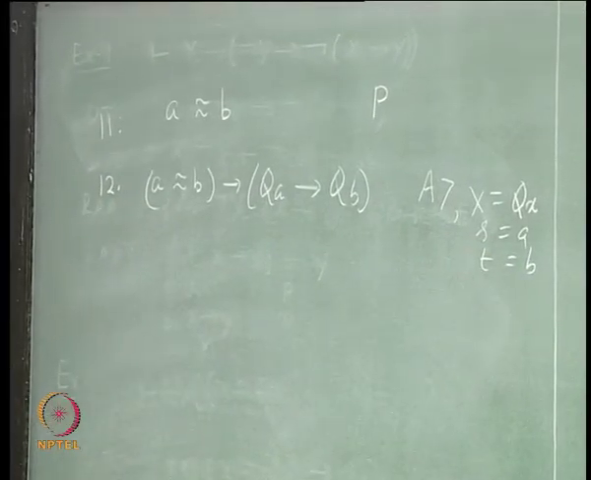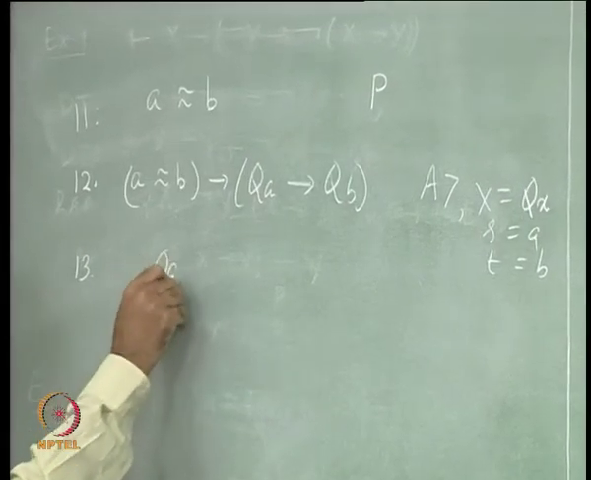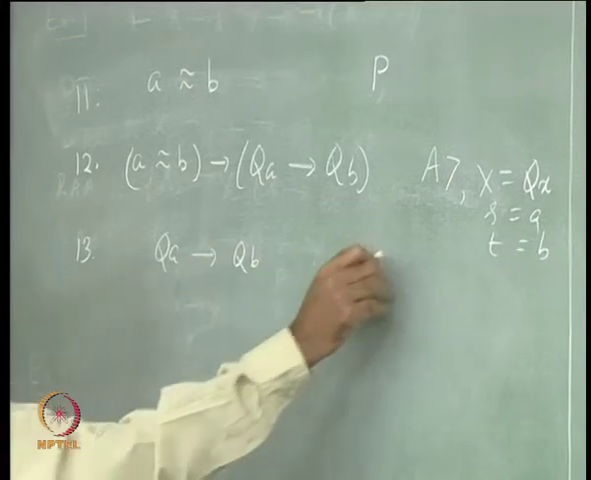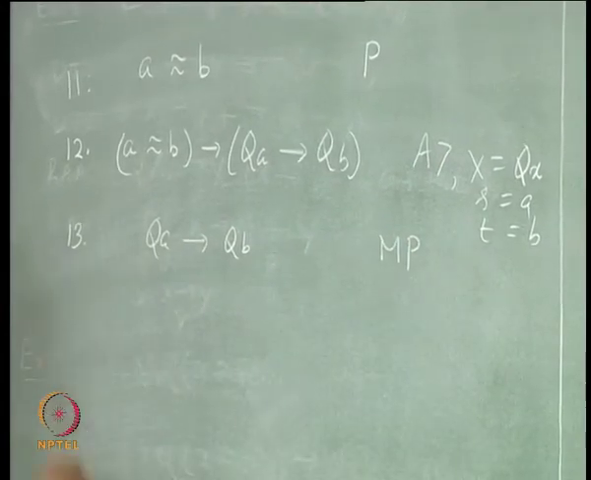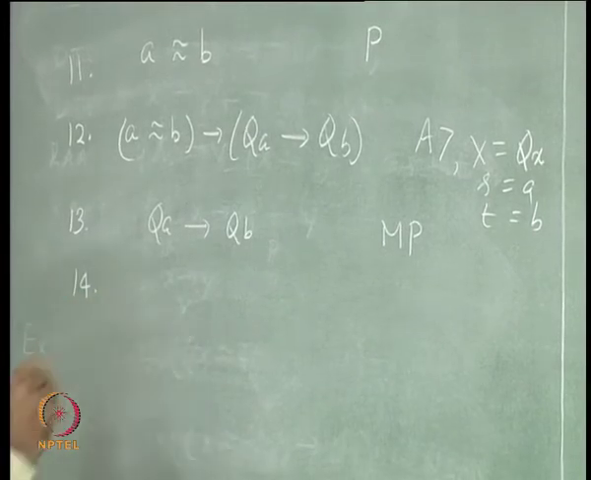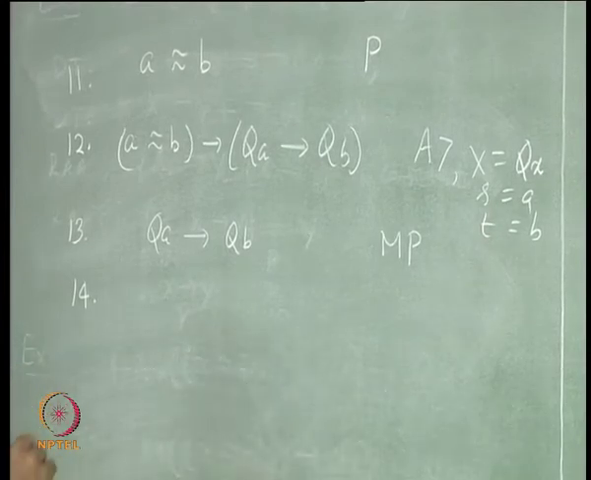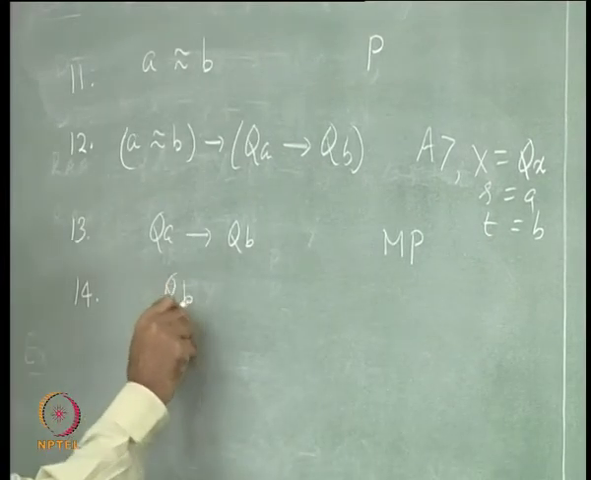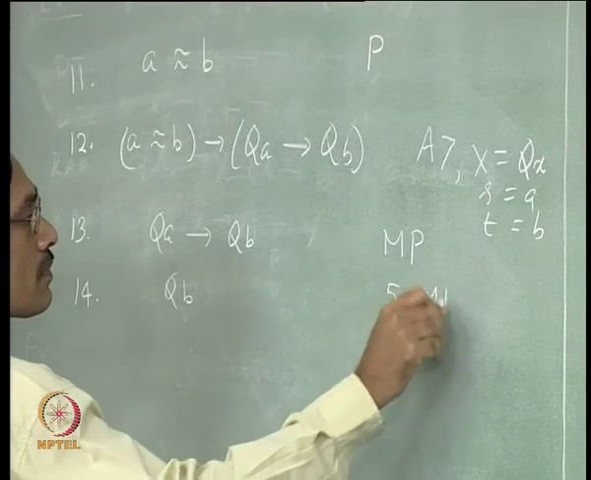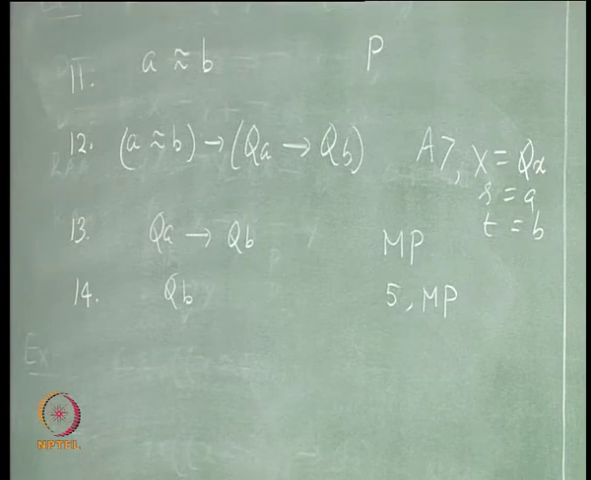Fine, this is A7. Then modus ponens, so that gives QA implies QB, and we have already QA. QA is which line? 5th line. So, we just have QB. That is the end of the proof, right. You have to write a line, where is the inconsistency, right.